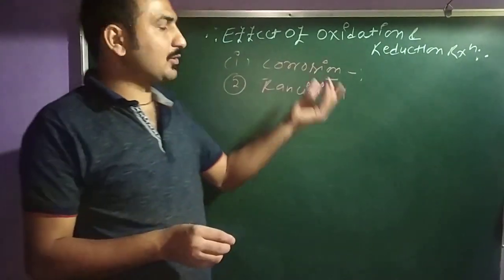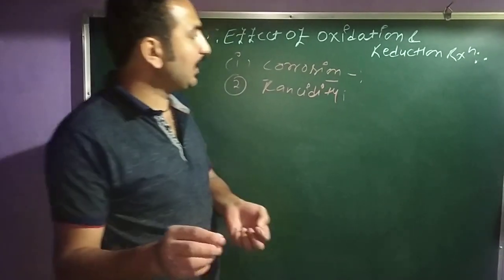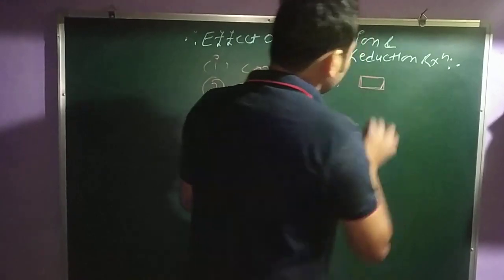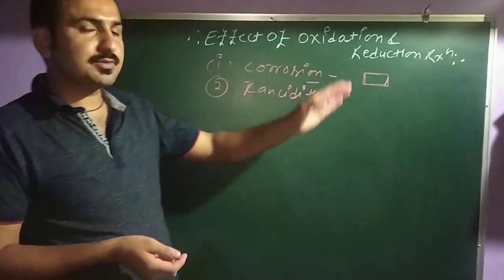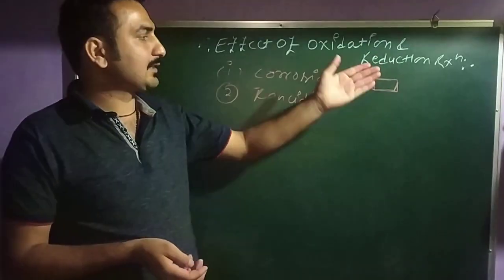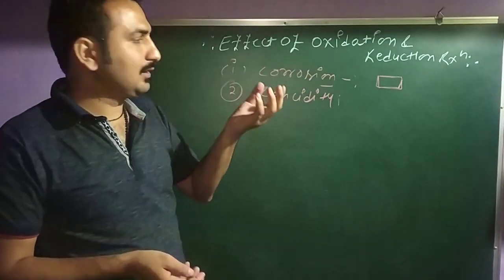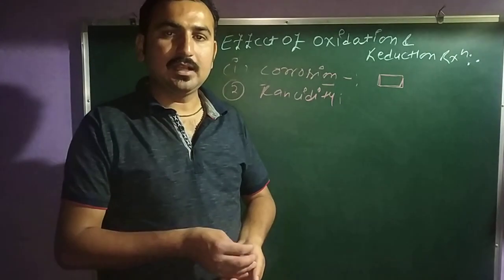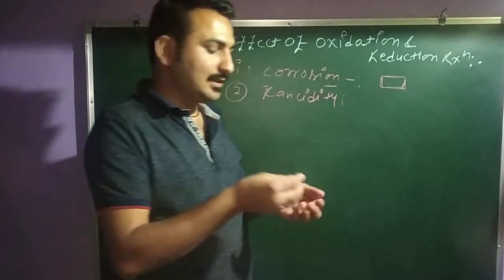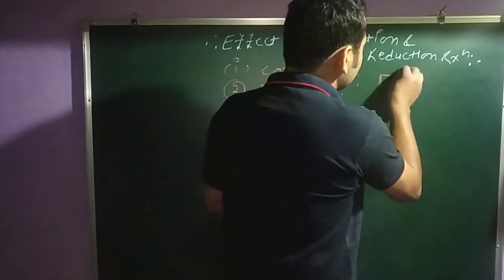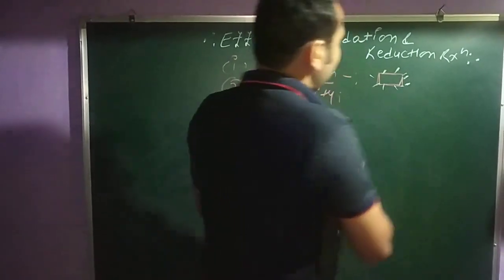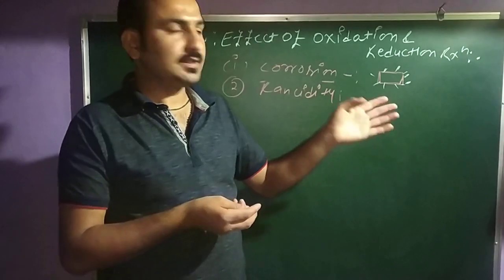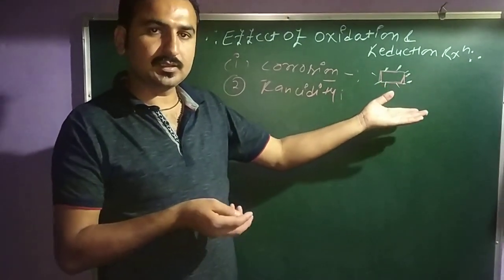So, what is corrosion? Suppose you have a metal and this metal is exposed to air. I can say the atmospheric air attacks this metal surface, and this metal surface is destroyed by attacking of some air, some moisture, or some acid. Clear?